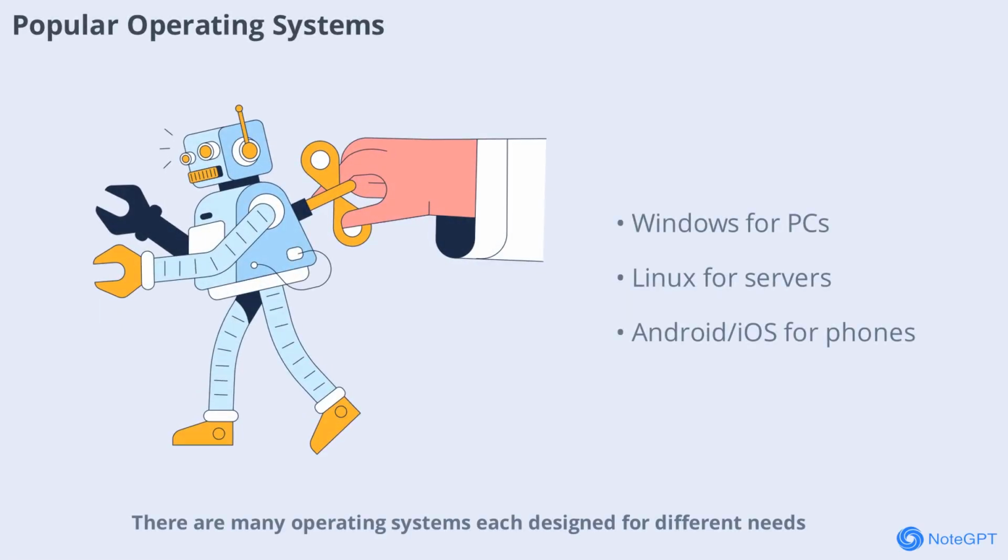There are many operating systems, each designed for different needs. Windows is common for personal computers and gaming. Linux is open source and flexible, used in servers and by developers. macOS is Apple's Unix-based system for their computers. Android and iOS power most smartphones and tablets. While their designs differ, they all share the same core responsibilities: managing processes, memory, files, devices, and security.